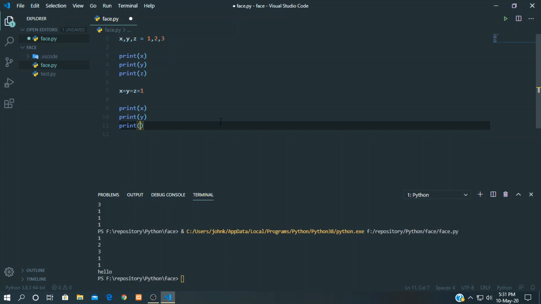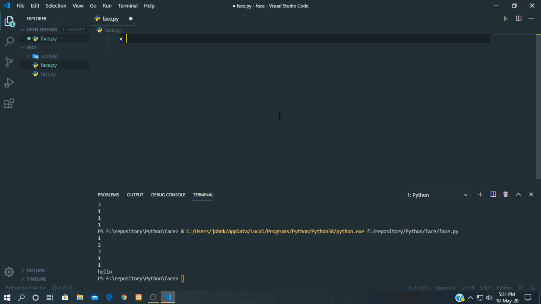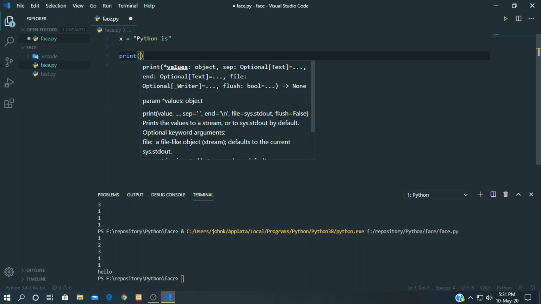We can use the plus character to add a variable's value to another variable. Let's see how. Let's say, remove this, x is equal to python is. Print. We will join a variable and a string.